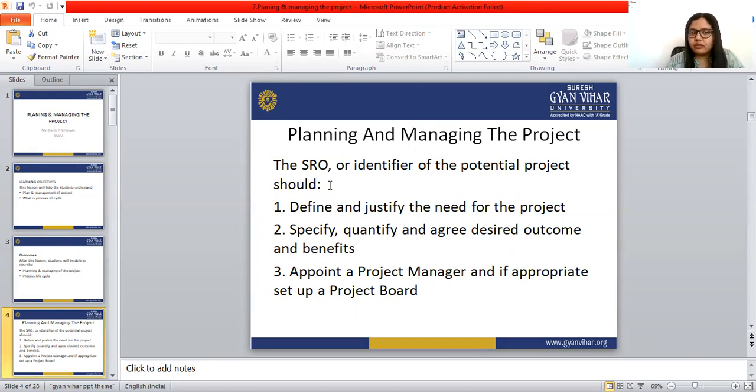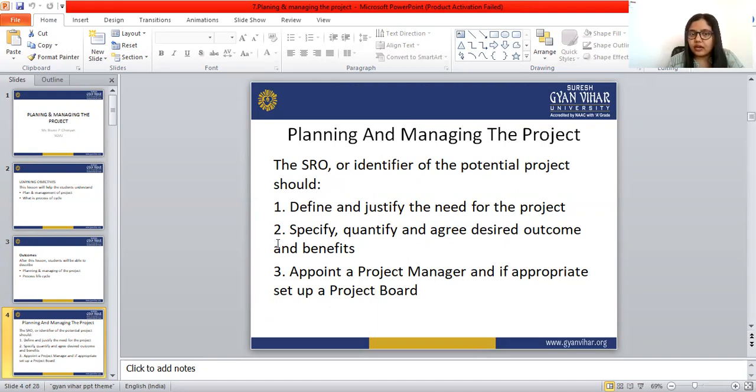Second, they have to specify, quantify and agree desired outcomes and benefits. This is the responsibility of the SRO and the identifier. The outcomes and the benefits are specified and quantified by the SRO. And they appoint a project manager, and if appropriate, set up a project board.